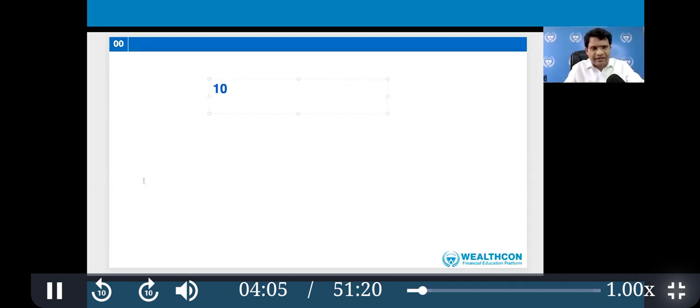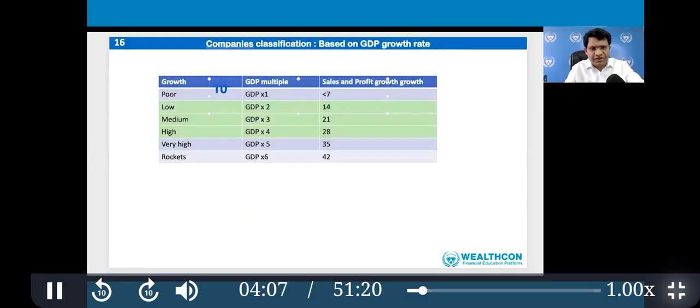Why? Because GDP is the average growth rate of the country. If all companies combined together with informal business, it represents the GDP growth rate. In addition to that, there is inflation as well. Suppose any company shows a sales growth rate of 5%, whether it is because of an increase of prices, inflation, or production of goods has increased, we can't tell.